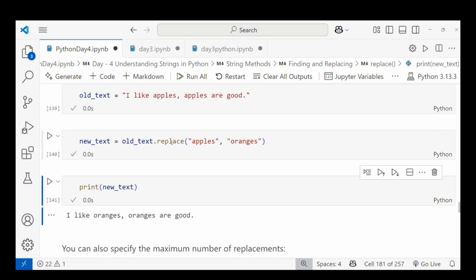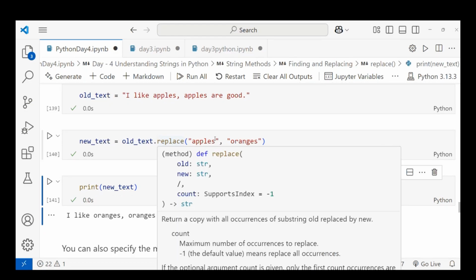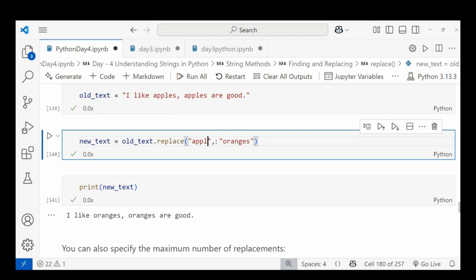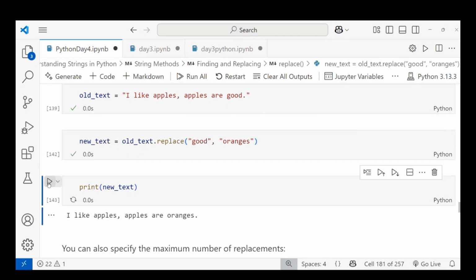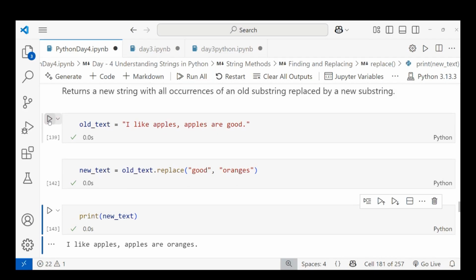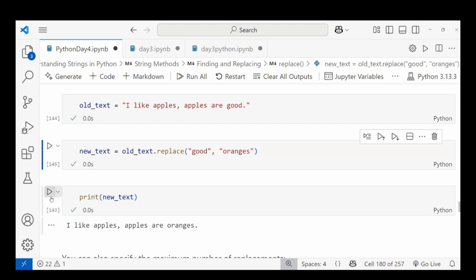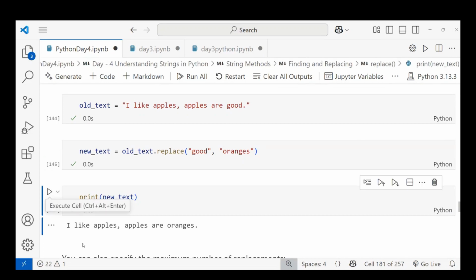If you want to replace, you have to give the word to replace. I want the word apples replaced with oranges. Let me change apples here to good. When I run this, first run the old text, then the new text, then print new text. You can see here only good is converted into oranges. Like that it will work.